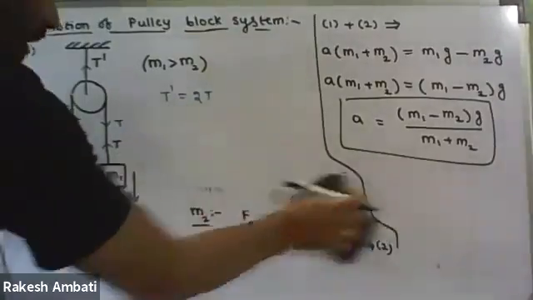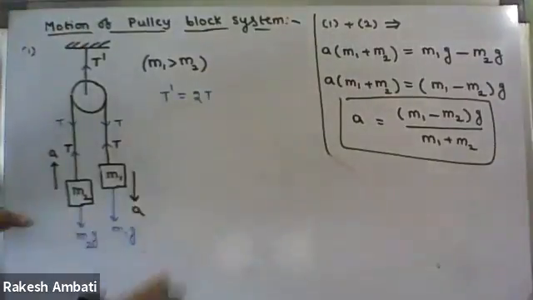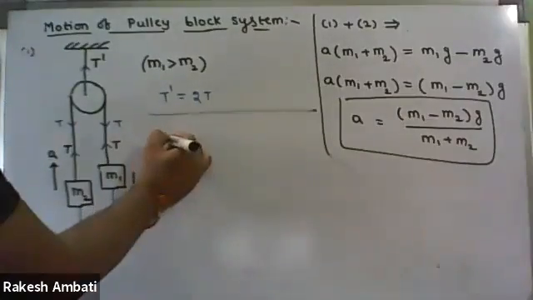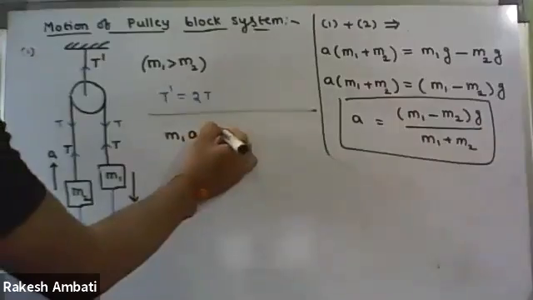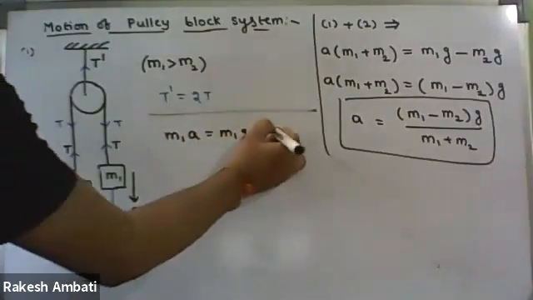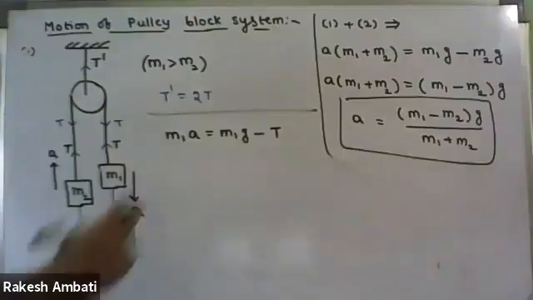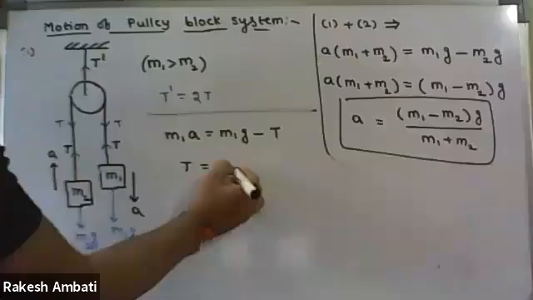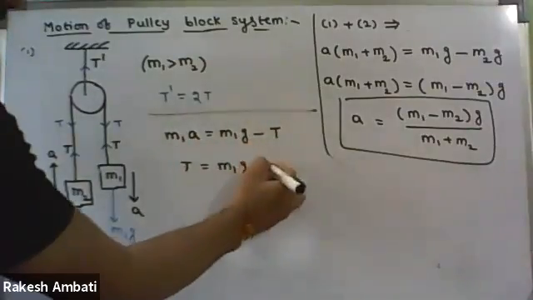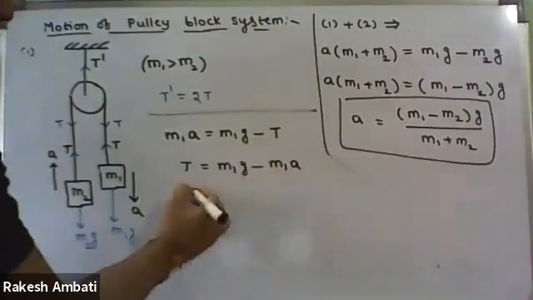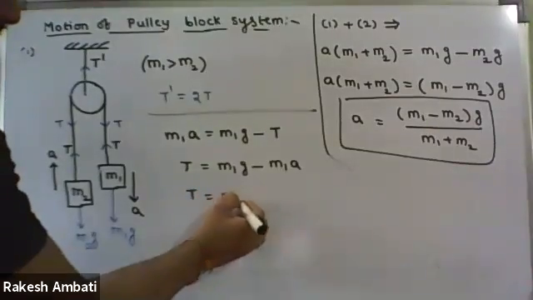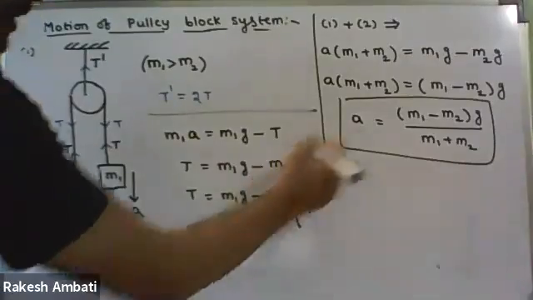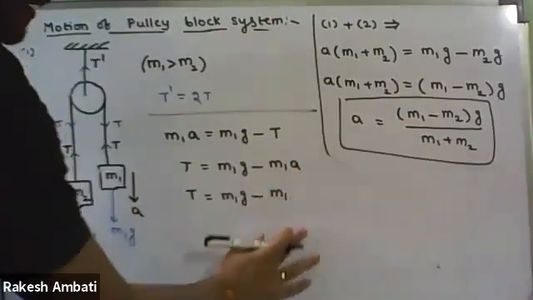Now we have to find out the T tension force. Listen. For example, refer to the first equation. What is the first equation? We have M1a equal to M1g minus T. From this equation, the T tension force equals M1g minus M1a. So the T tension force equals M1g minus M1 into, in the place of acceleration, we are writing this formula.